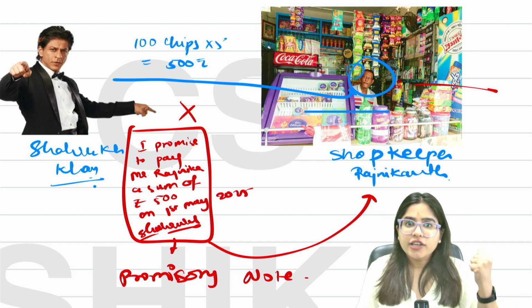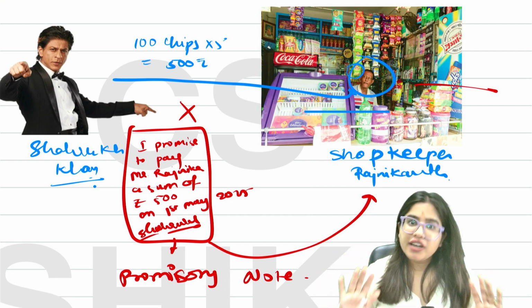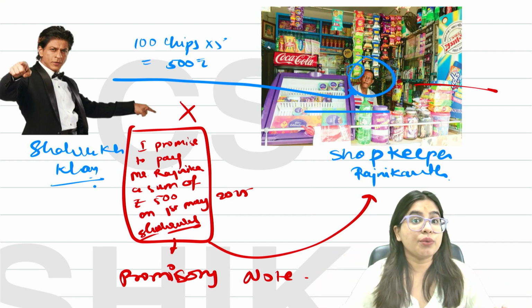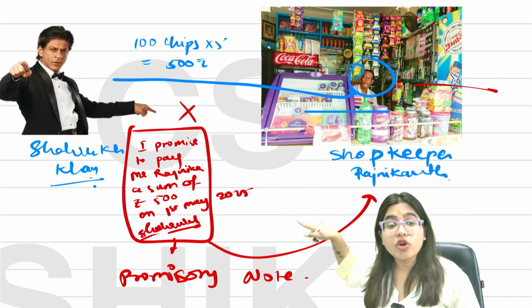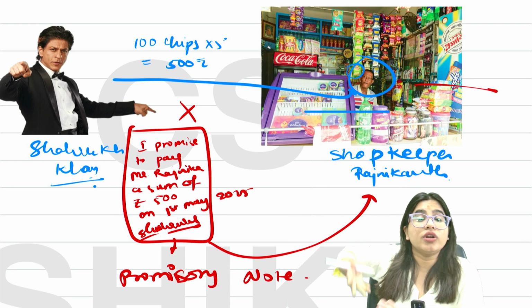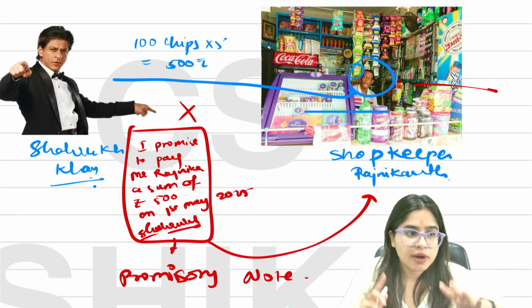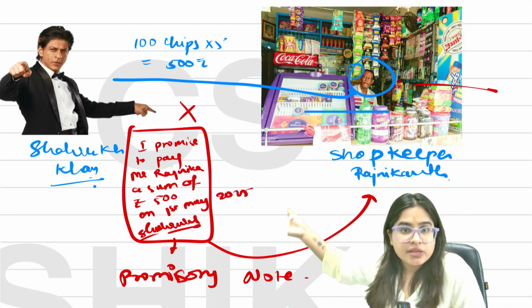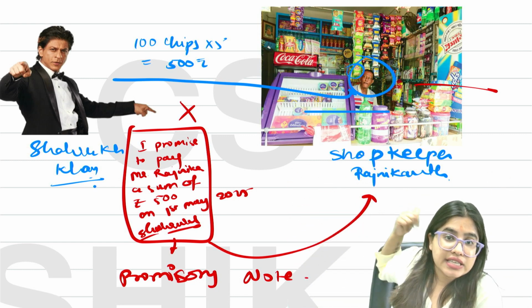that shopkeeper got trust and faith that now I will definitely get my 500 rupees, it's not going anywhere. Why? Because this is a legal document, legalized through this act known as Negotiable Instrument Act. And if later, let's say the due date came, 1st March came, and Shah Rukh Khan denies the payment, this person can go to the court and file a case against Shah Rukh Khan.